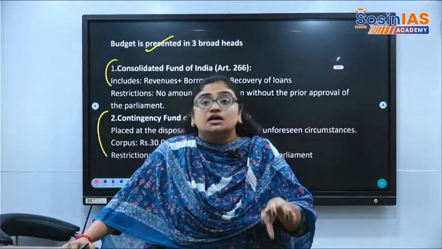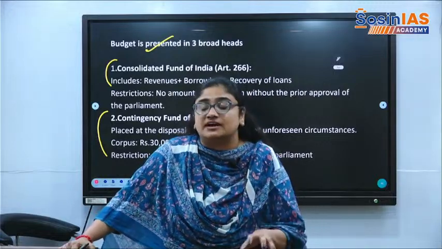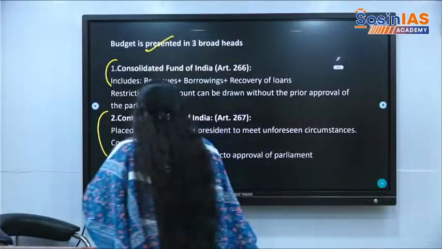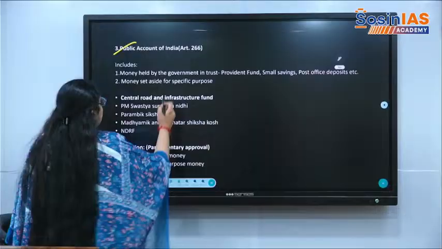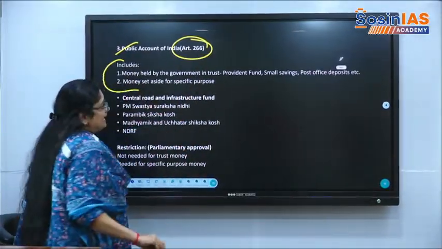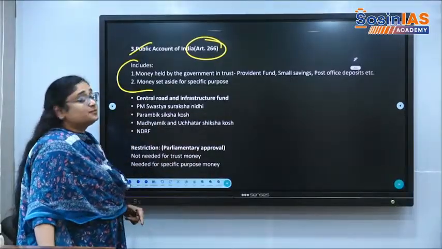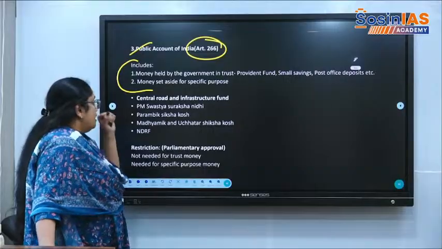So budget and the contents in the budget basically use funds from these three accounts. These are the basics that we need to know. Okay, so basically public account fund is dealt under Article 266. Money held by the government in provident fund, small savings, post office deposits. Money set aside for the specific purpose.